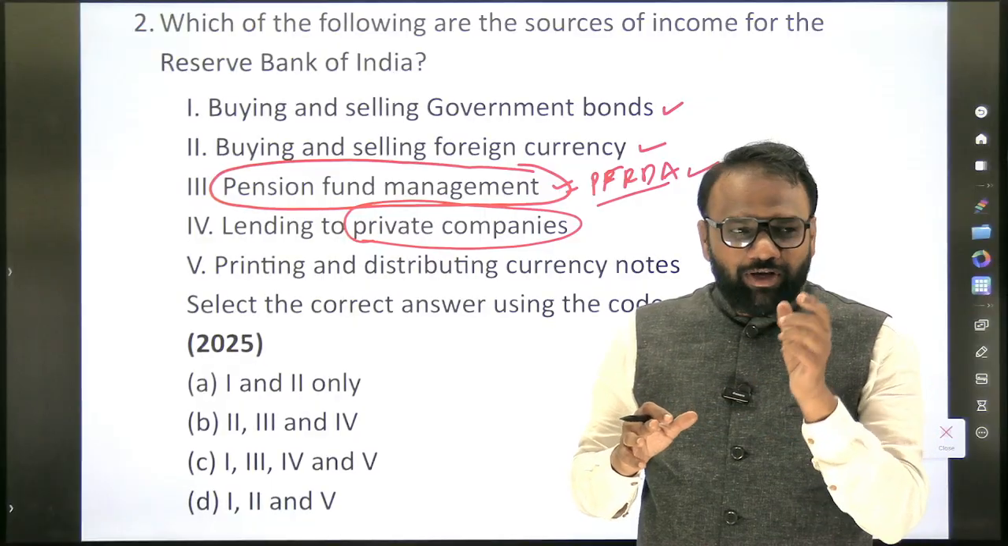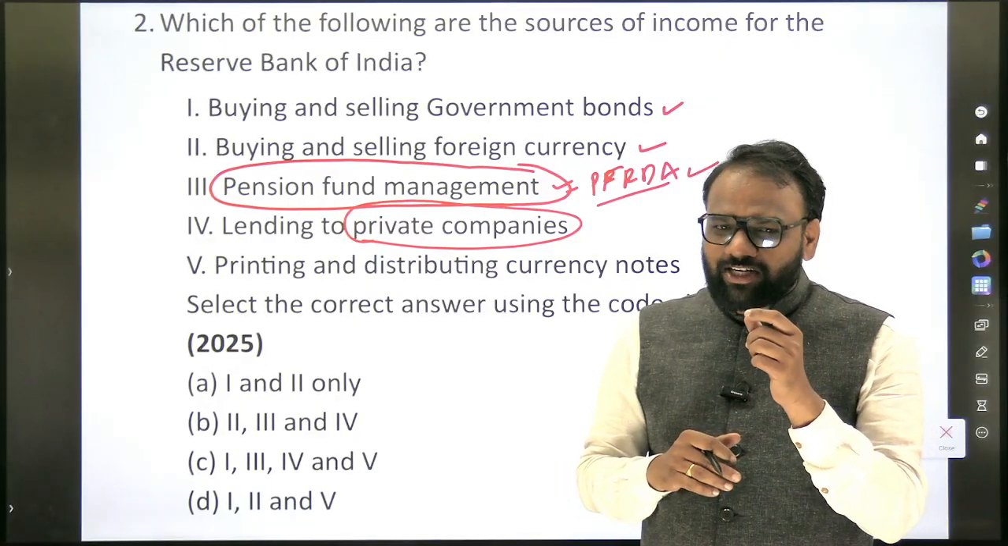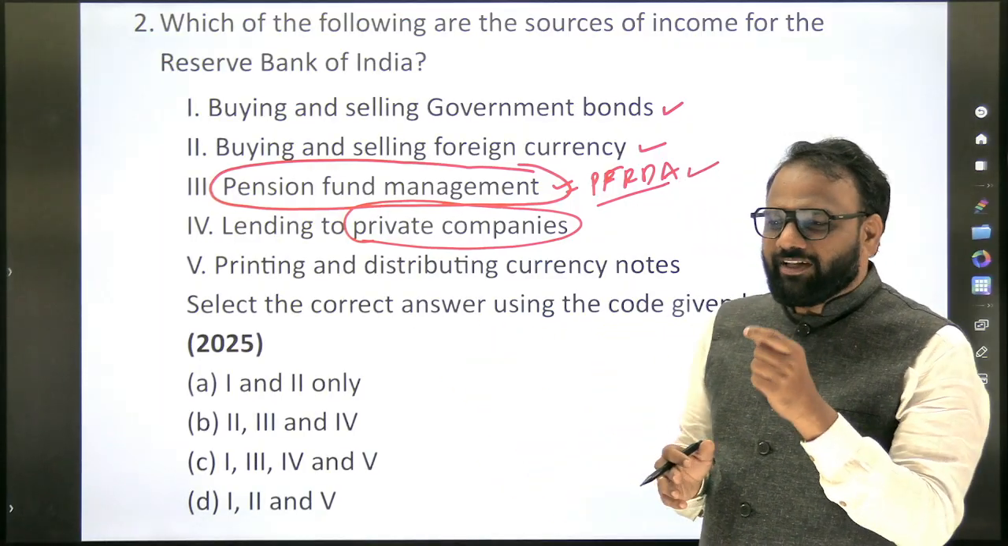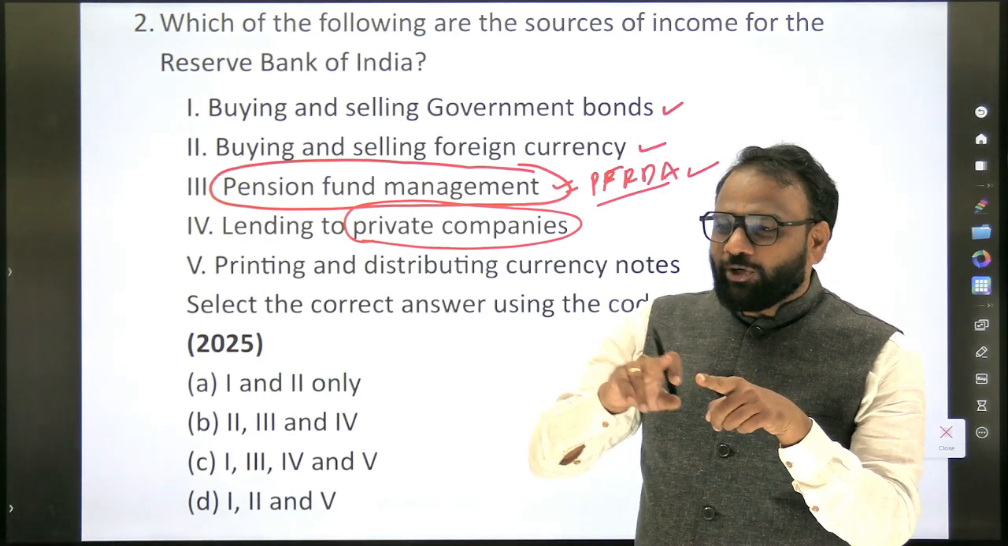Okay. So we have used a technical word called lender of last resort. The term lender of last resort has appeared. If you refer to the previous year question papers, somewhere the term has appeared, the lender of last resort. From this we understand that RBI can lend to banks.